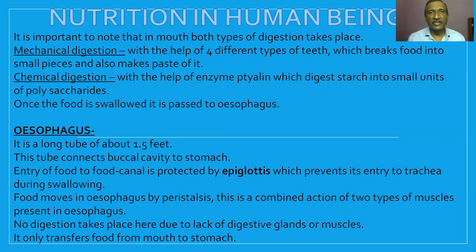This is prevented by a special organ called the epiglottis. The epiglottis is found in the posterior part of the pharynx, and it is a flap-like structure. When we swallow, the epiglottis covers the glottis, that is the trachea, and lets the food go into the food pipe, that is the esophagus. So that is a beautiful system.